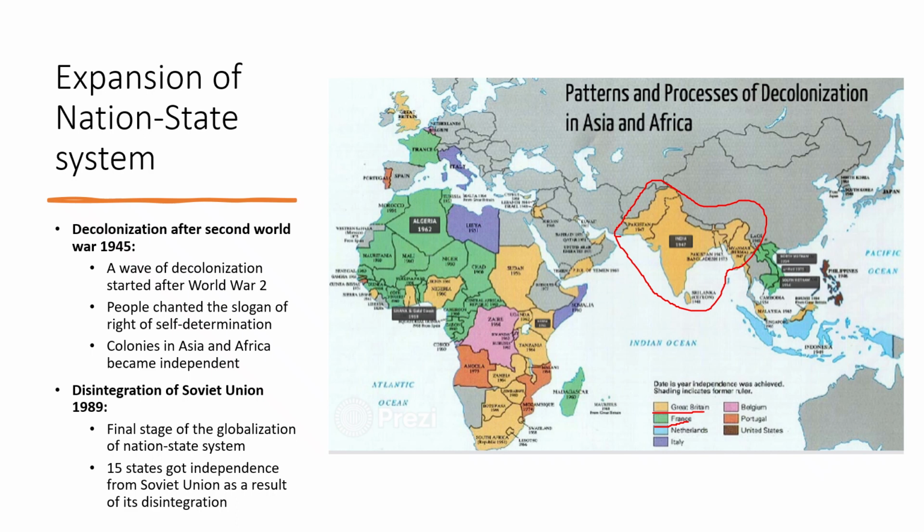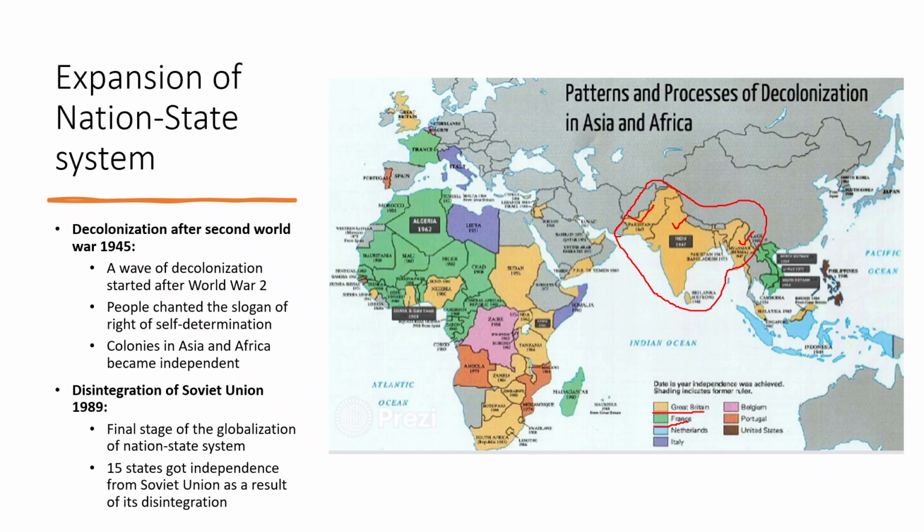For example, India and Pakistan. Pakistan got independent in 1947. India also. Then there is Bangladesh. Then many other states in Africa also. All these states got independent from their colonizers. So students, this expanded the nation-state system and many new states emerged on the map of the world. Then the last stage of the expansion of the nation-state system was the disintegration of the Soviet Union in 1989.